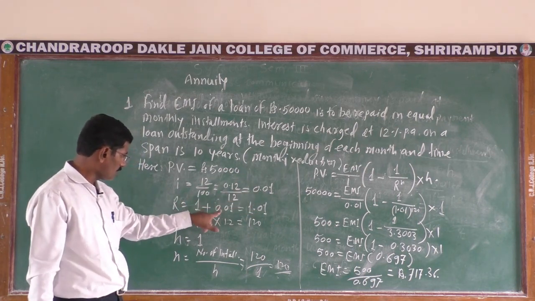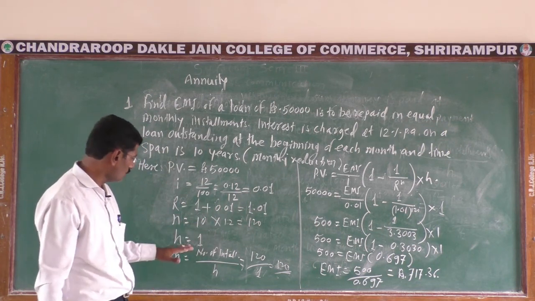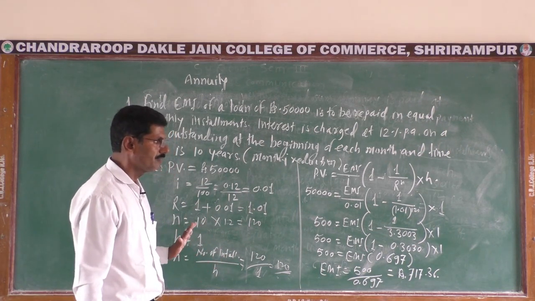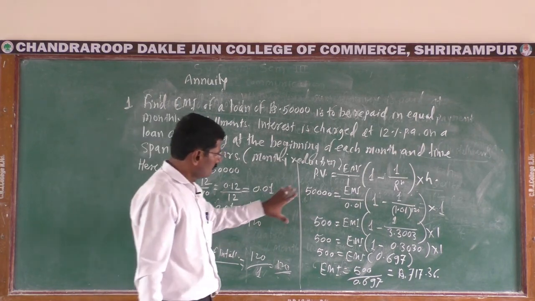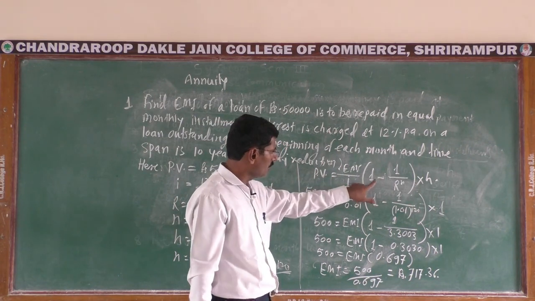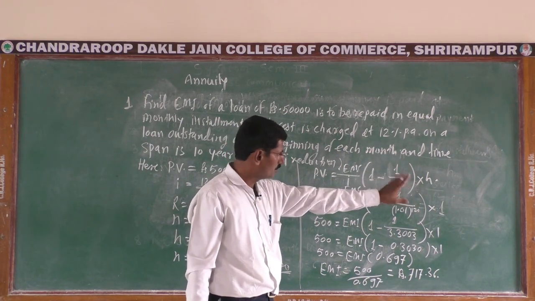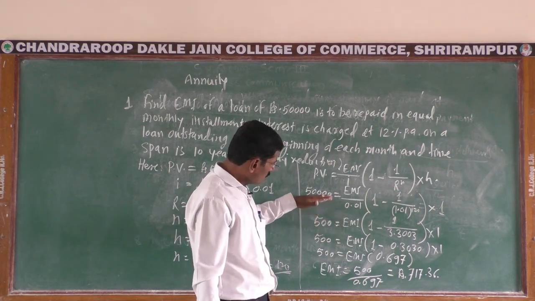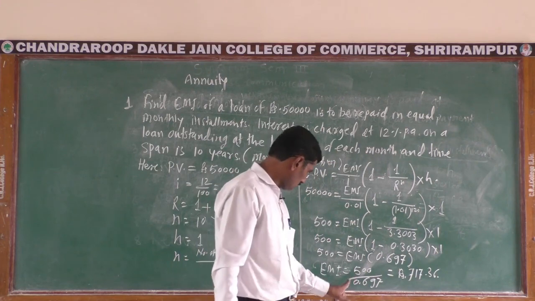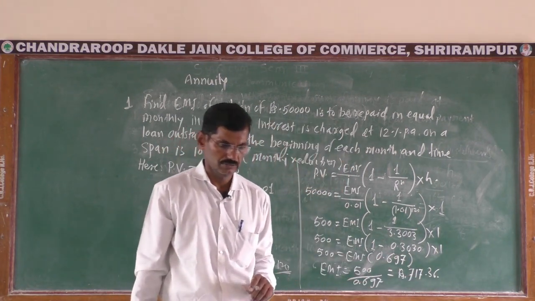R is 1 plus I, N is the number of installments, H is equal to 1 and N is equal to number of installments divided by H. Then using the formula PV is equal to EMI upon I into bracket 1 minus 1 upon R raised to N into H, the value of EMI is rupees 717.36. Okay, thank you.